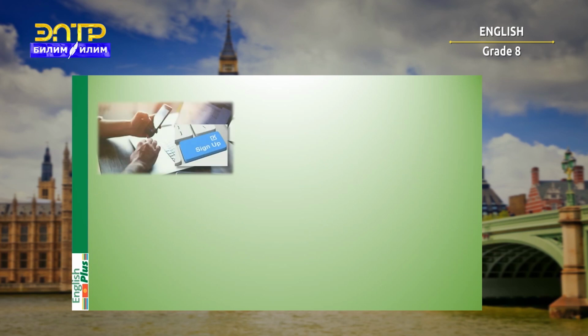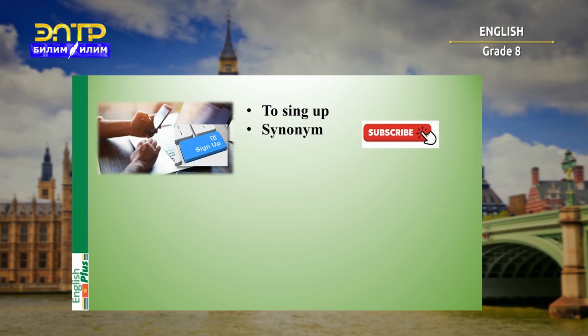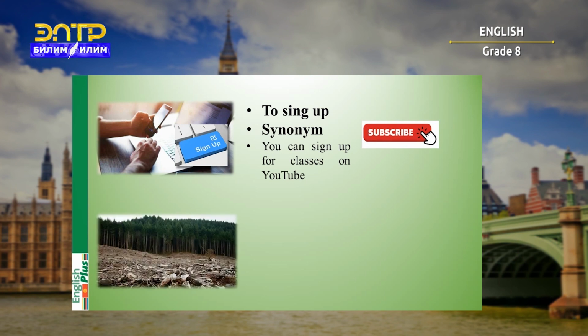Next picture. So you can sign up. The synonym could be to subscribe. And the example is, you can sign up for classes on YouTube. Look, here we can see the forest, but people destroy the forest or wipe out. Synonym is to destroy.